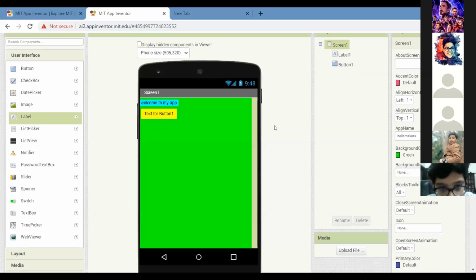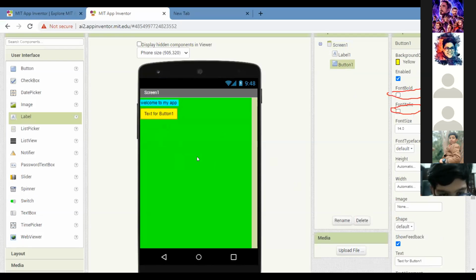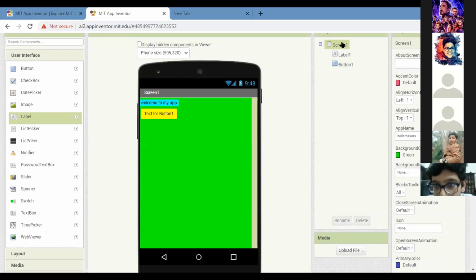Now you can see you have not set the align horizontal here. Align vertical to center, this is to be done as center. In screen 1 properties, click on screen 1 in the component section. Now set align horizontal to center and align vertical to center. Now it's coming in center. Now go on button.